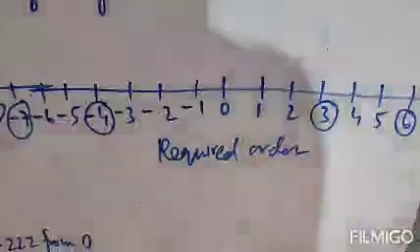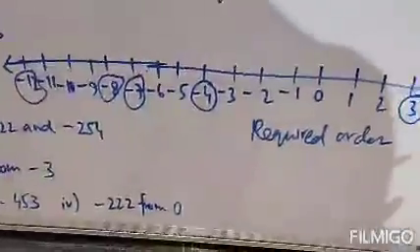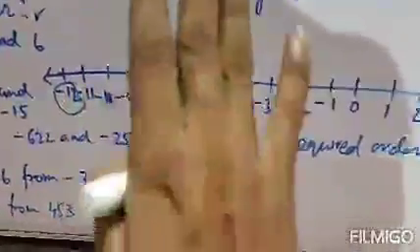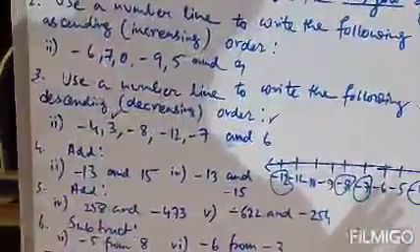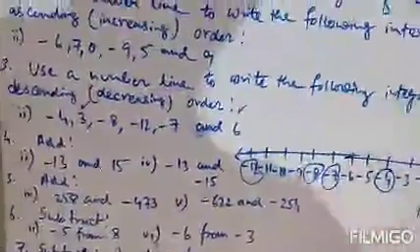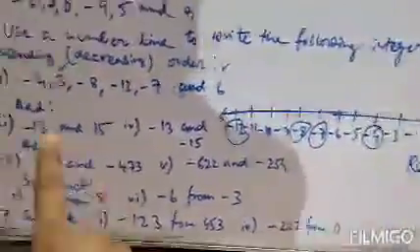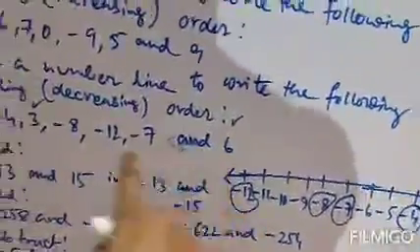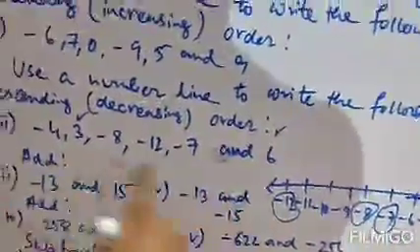Clear? So the required order will be descending order, that means decreasing order. Decreasing means from bigger to smaller. So the bigger number will come first, then the smaller number. Among these numbers, the bigger numbers are 6 and 3, because these are positive numbers.